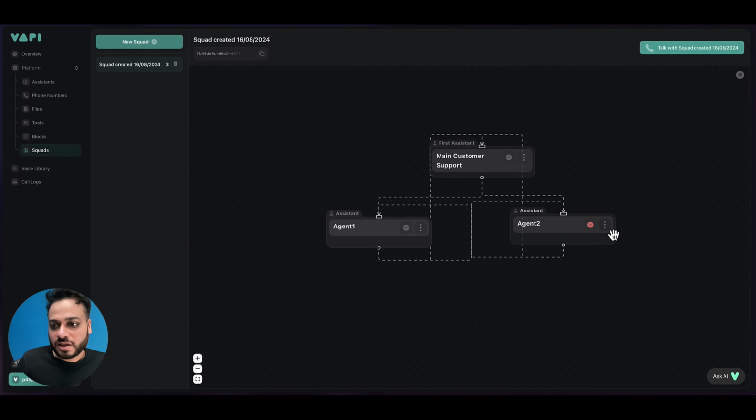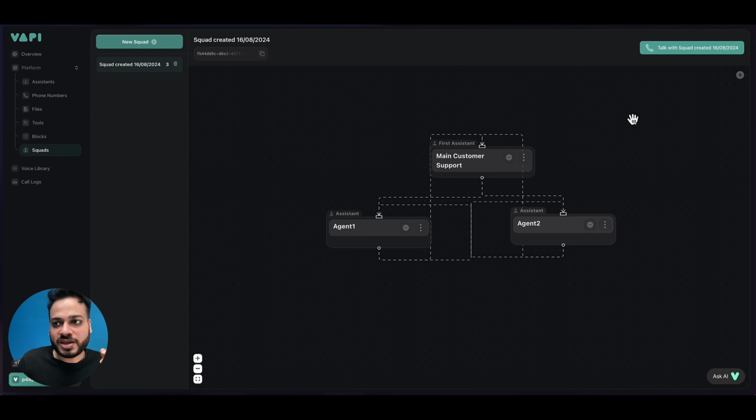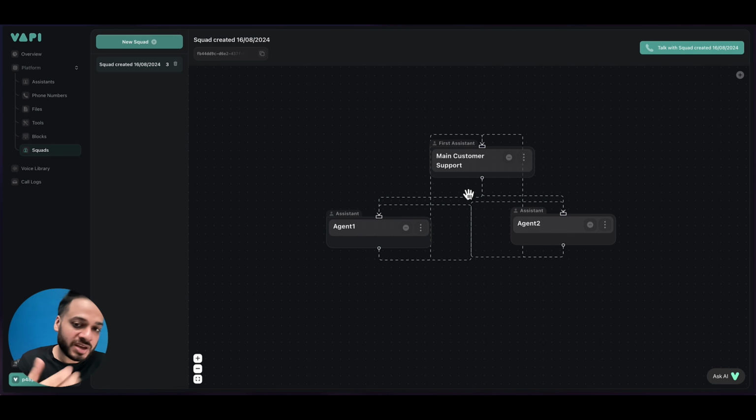And maybe Johnny can be trained on a separate section which is of electronic home appliances and such, right? So you can add that knowledge base only on this squad member, and then this will act as an expert for that particular section, right? And your main customer facing support will be trained in another way. So you can have a different prompt for the main customer facing expert, or you can link your main customer facing support agent to your CRM so that if somebody calls and that number is already in your database, you can greet them directly by their name, right?